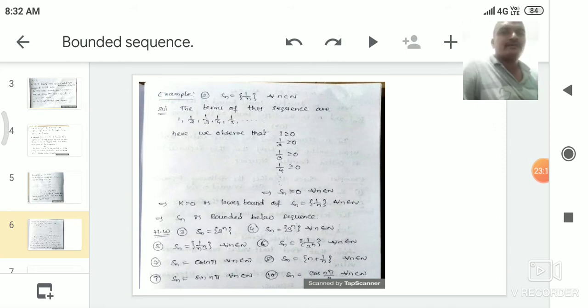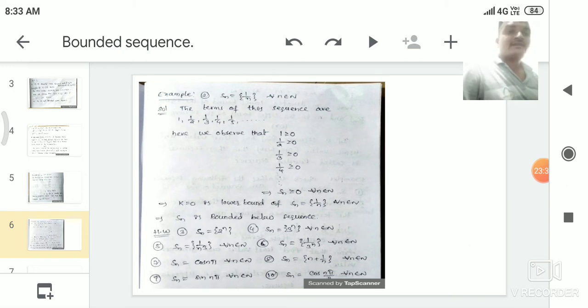That's why we observe that 1 is greater than 0, 1 by 2 is always greater than 0, 1 by 3 greater than 0, 1 by 4 greater than 0, 1 by 5, 1 by 1 lakh, 1 by 2 lakhs, 1 by 3 lakhs, 1 by 4 lakhs, 1 by 10 lakhs is always greater than 0, 1 by 1 crore is always greater than 0, 1 by 10 crores is always greater than 0. So that means, what condition appears here?